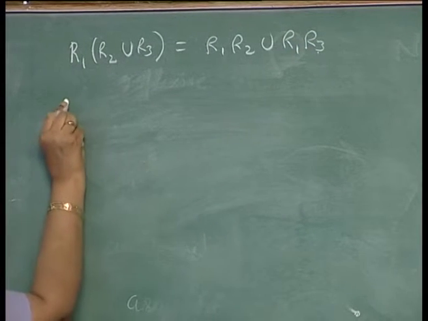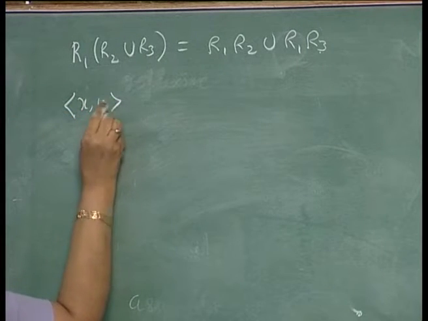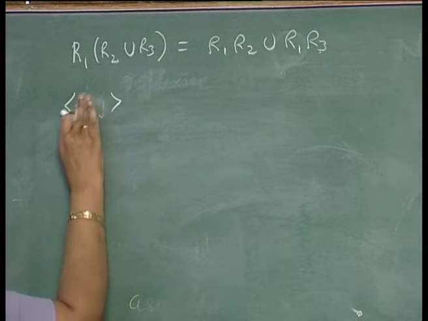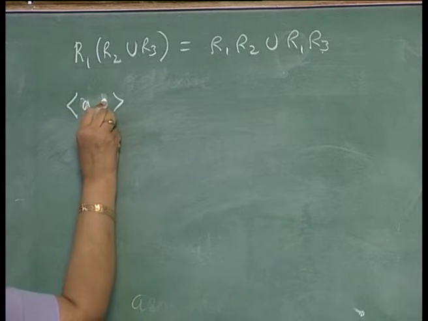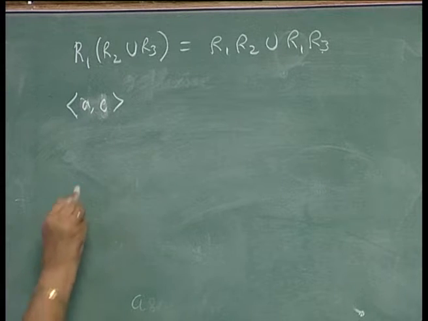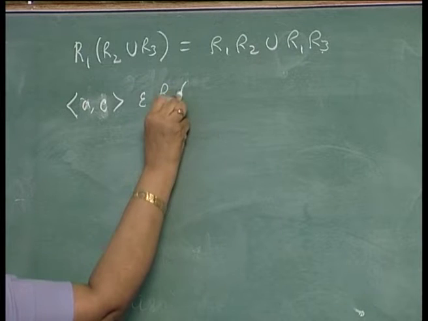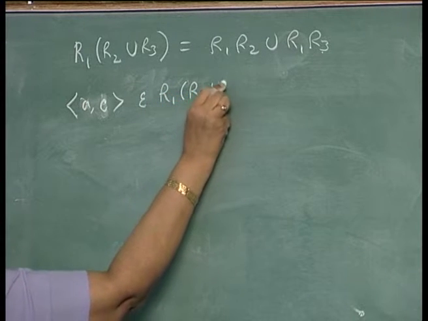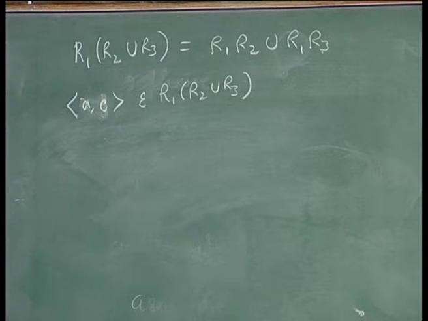Take some element, let me take it as (a, c). Take an ordered pair (a, c) belonging to R1 composed with (R2 union R3).